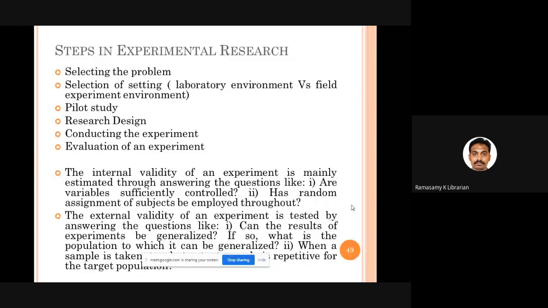So what are the steps in experimental research? You have to select the problem. You have to decide whether you are going to do research in a laboratory environment, or conduct your experiment in a field. The field may be a library, a park, any kind of section, anywhere you can conduct your field experiment. Then you conduct a pilot study. Accordingly, you have a research design, you conduct the experiment, and then you evaluate the experiment. In experimental research, we talk about internal validity and external validity, which I described a couple of minutes before.